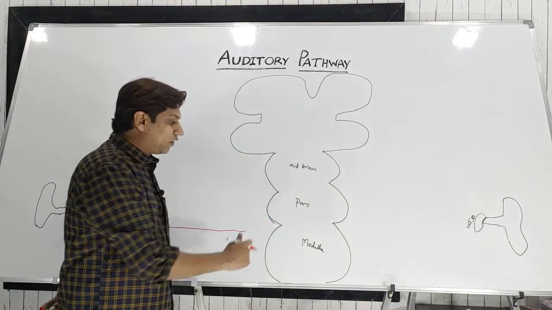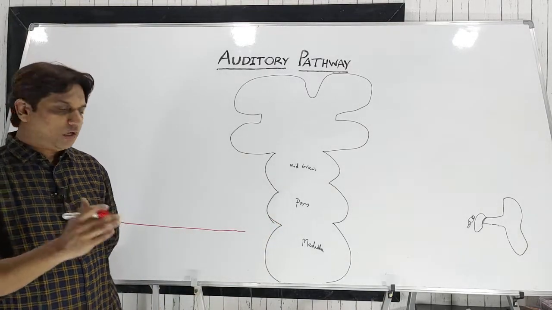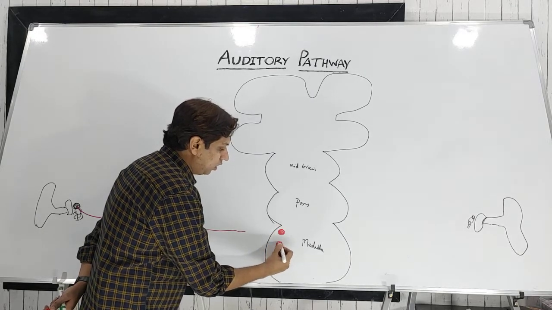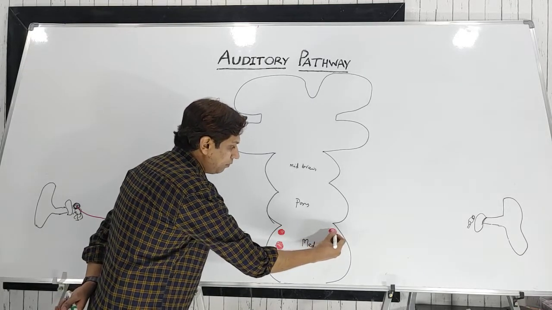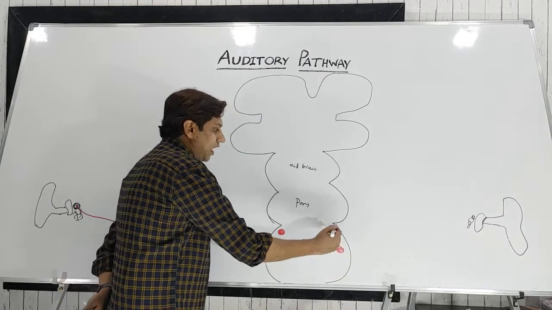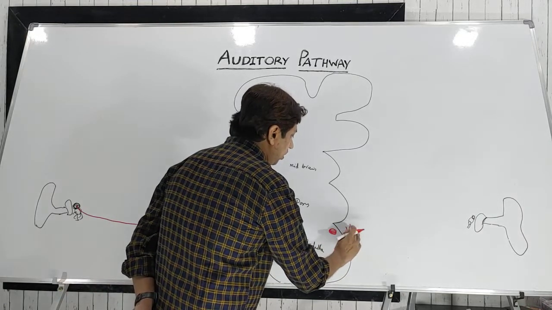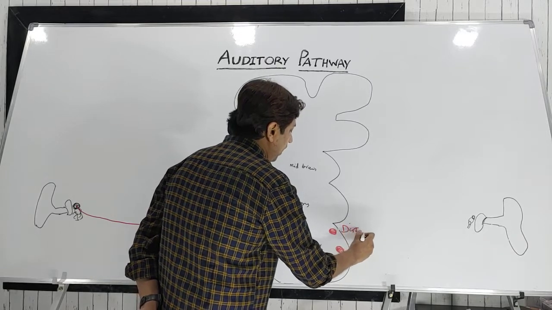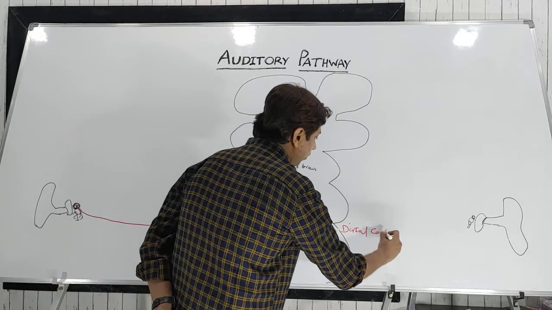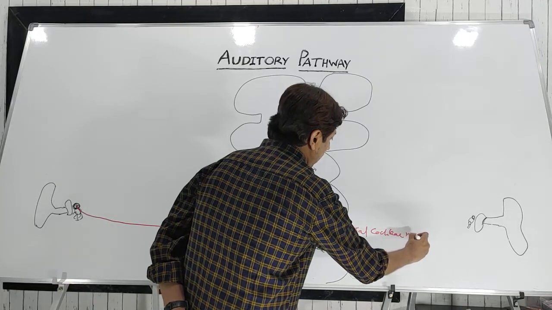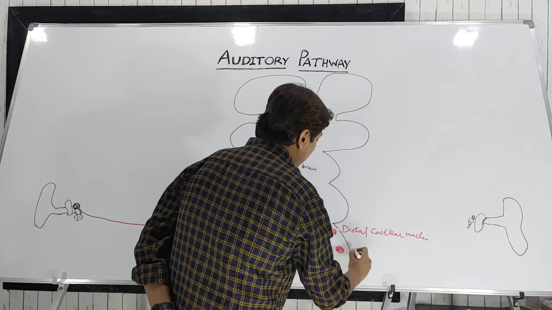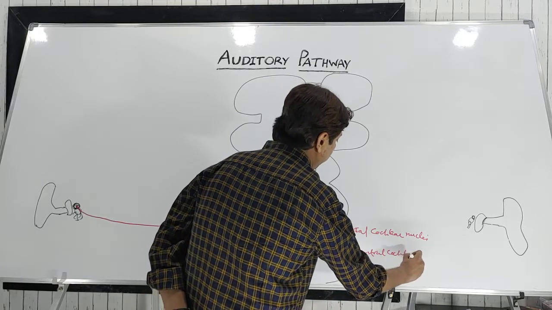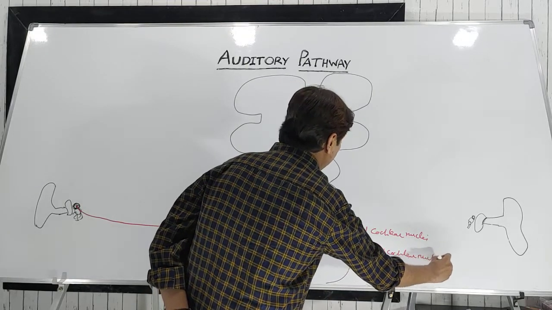In the upper part of the medulla, we have the dorsal and ventral cochlear nuclei. So these are the cochlear nuclei which are present in the upper part of the medulla.